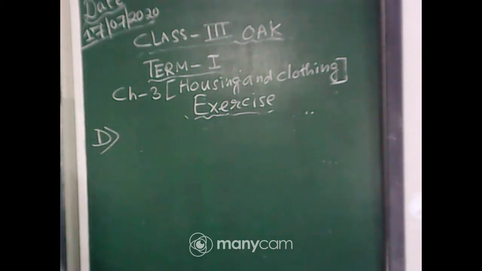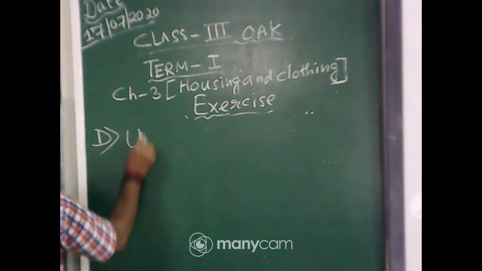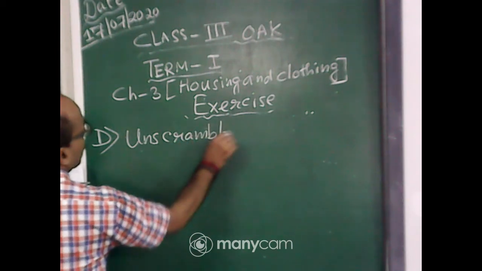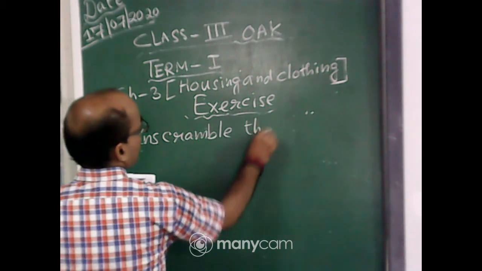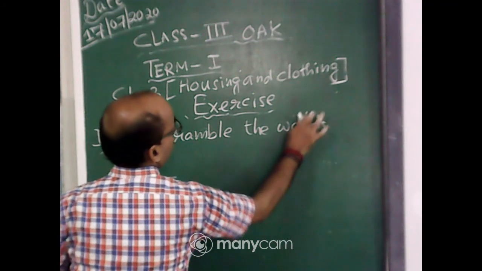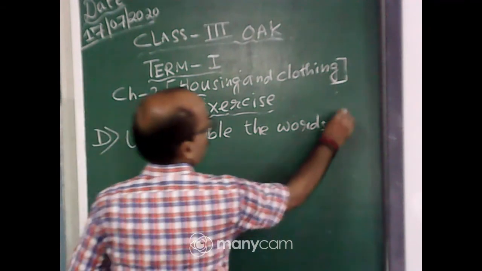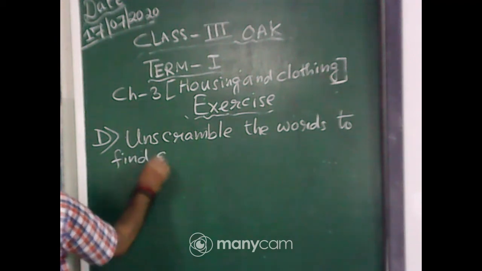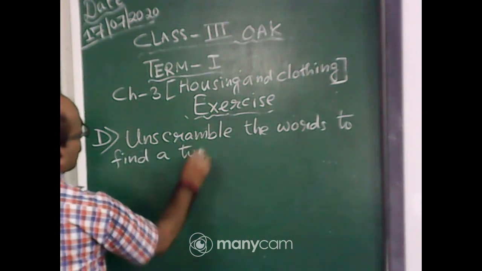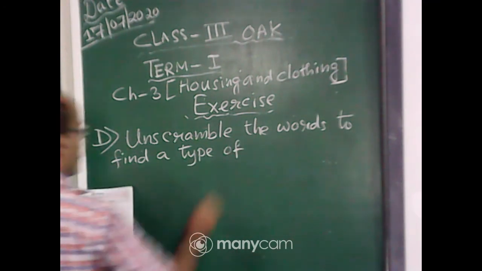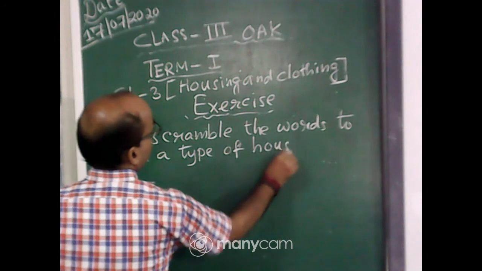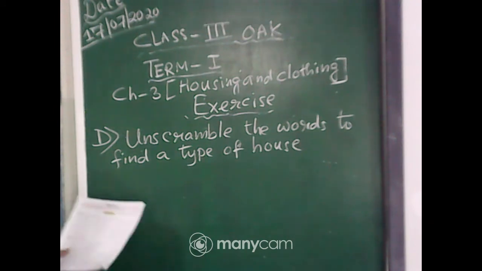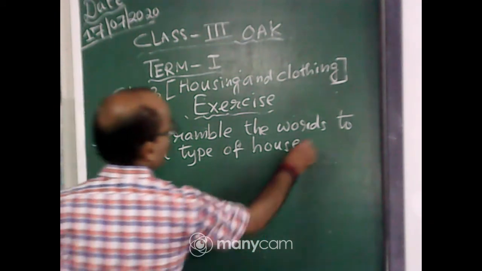What is D there? Unscramble the words to find a type of house.